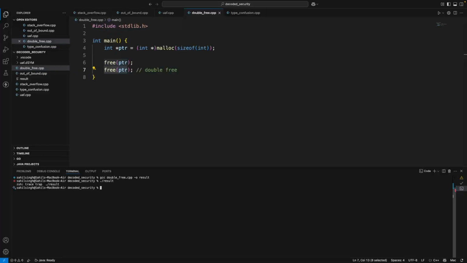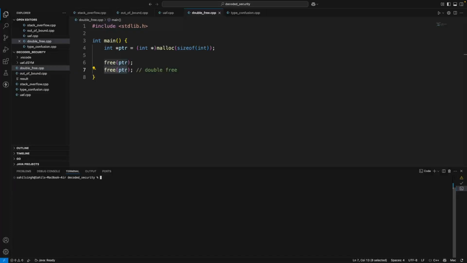So this is harmful, and the behavior is undefined. We don't know what is going to happen. So heap corruption is also possible, and the structure will be corrupted. The memory allocators can also be corrupted.